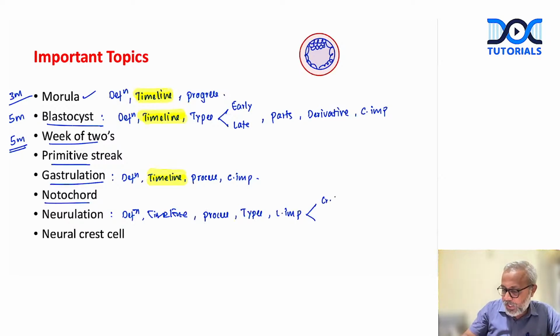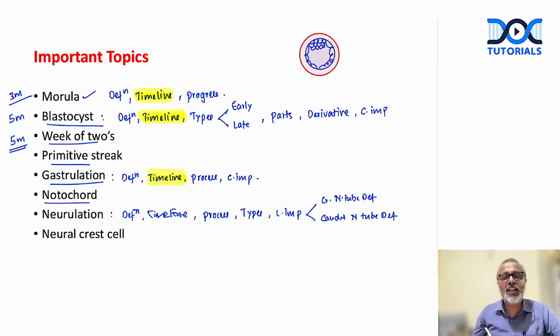One is the cranial neural tube defects, right? And the other one is the caudal neural tube defects, where I will talk about the spina bifida, right? So this is how we will describe the process of neurulation. In neurulation, one more important thing that we can add is, once we describe the type, the derivatives of the